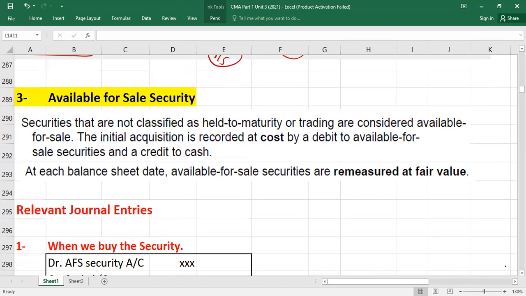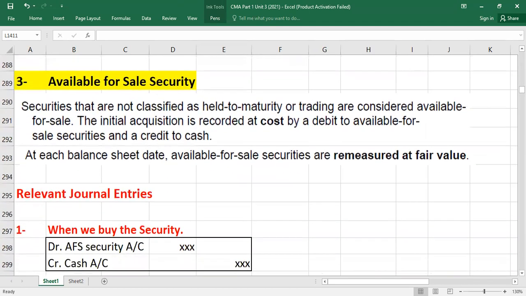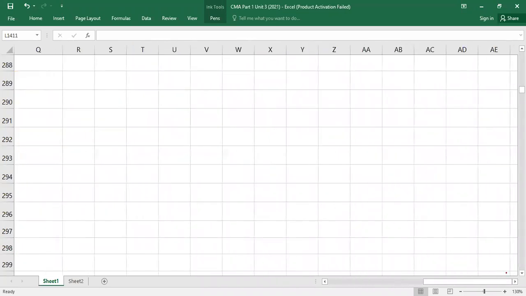Now I'm going to tell you about available for sale securities. So, guys, let me prepare a small summary for you, and then we will move to available for sale. You can see what's going to be different here. Don't forget, I'm talking first about the equity method. Let's summarize within 2-3 minutes, and then we will move to available for sale because there are some changes there.